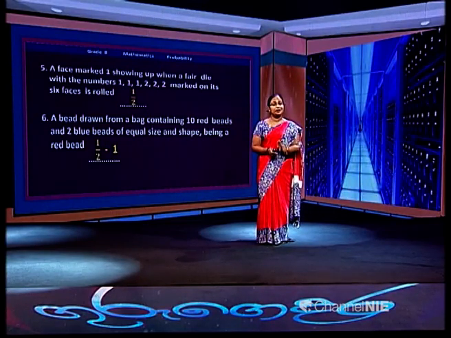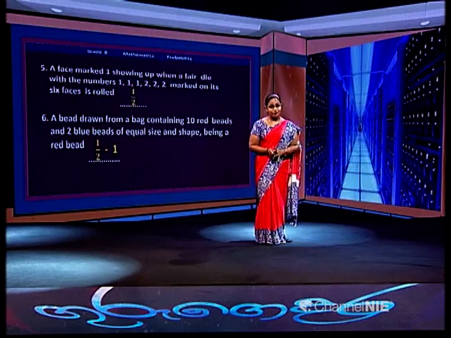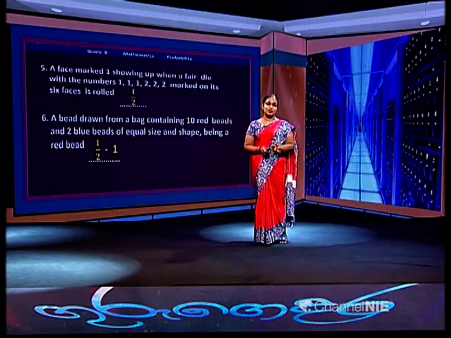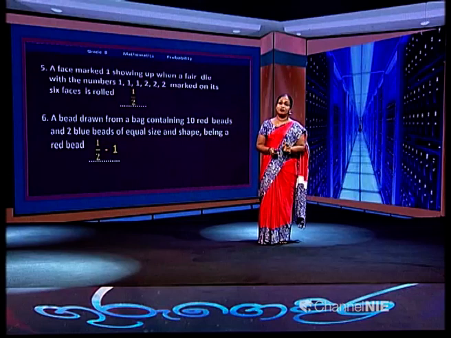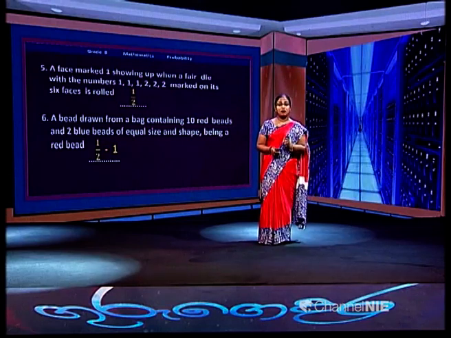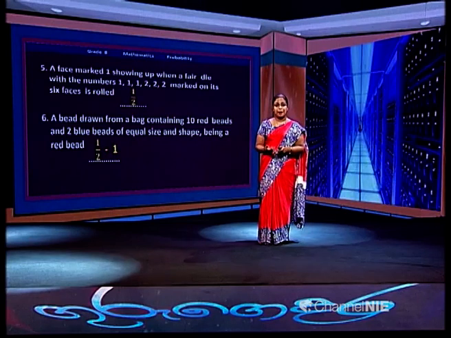Good. So now you have a clear idea about events and how to rate them according to the likelihood of happening. Those are the things we practiced in grade 6 and 7.